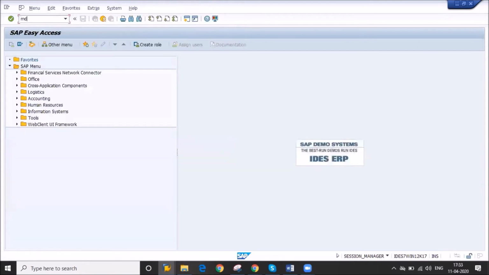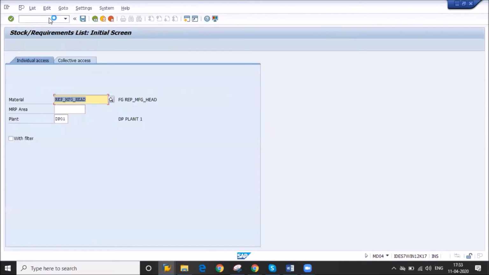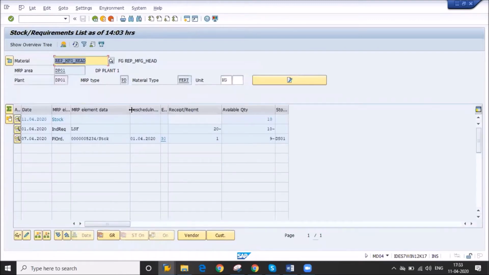You can see in MD04 my planned independent requirement is already 20. 10 is already in stock. And because one quantity is there, my available quantity will be -9.